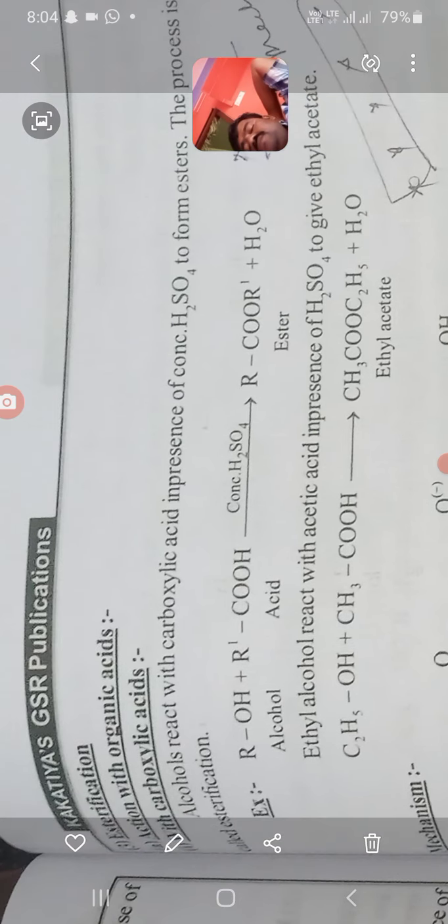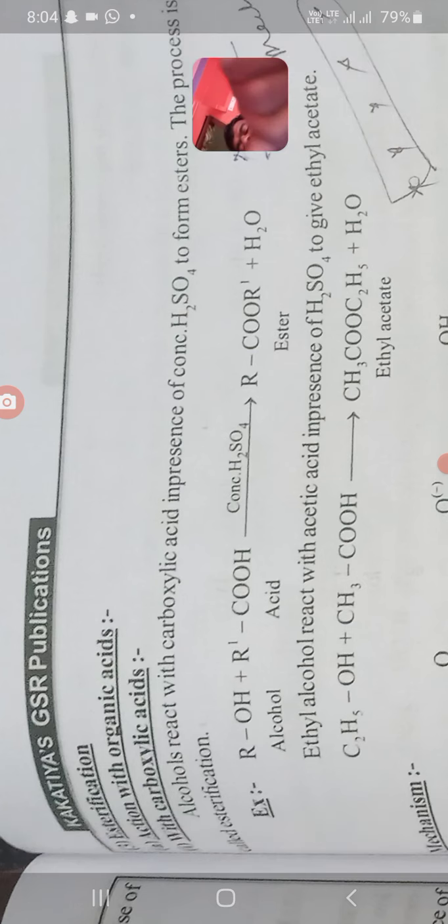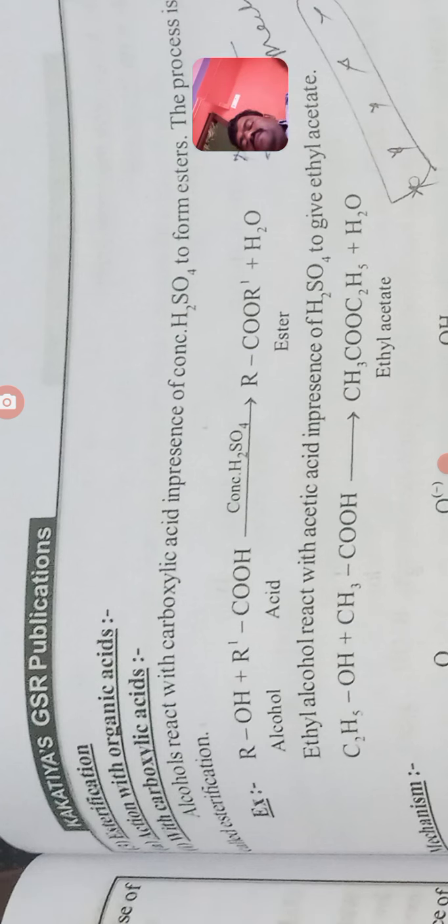Next is the esterification reaction. This is a very important reaction, esterification. Esterification means what? Alcohols react with carboxylic acids and form esters. Alcohols react with carboxylic acids in the presence of concentrated sulfuric acid to form esters. The process is called esterification.